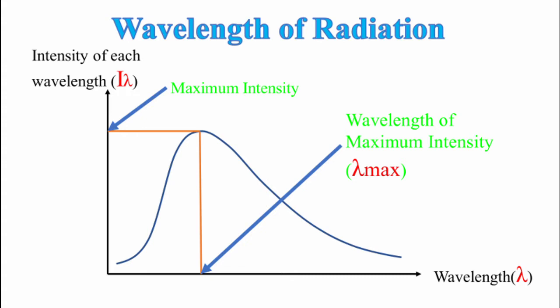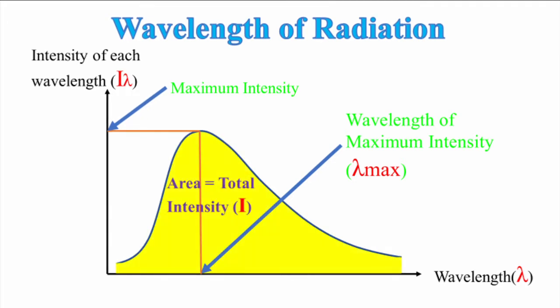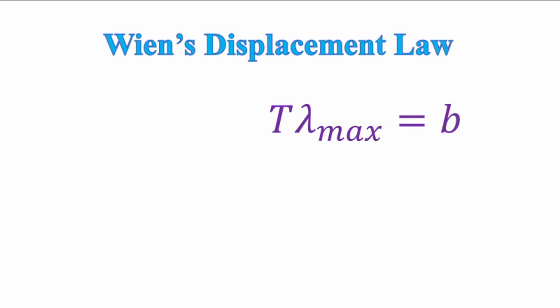Now this wavelength at which the radiation peaks is called the wavelength of maximum intensity radiation and is denoted by lambda max. While we are here, I think we should note that the area under this graph is the total intensity of radiation emitted by the black body. That's because the area under the graph is the sum of all the intensities belonging to each wavelength. Wien's law essentially provides the relationship between lambda max and the surface temperature of the body in Kelvin.